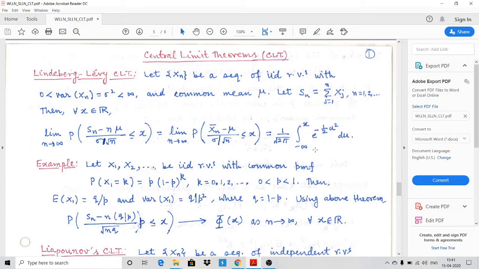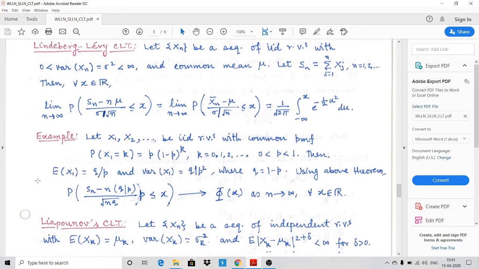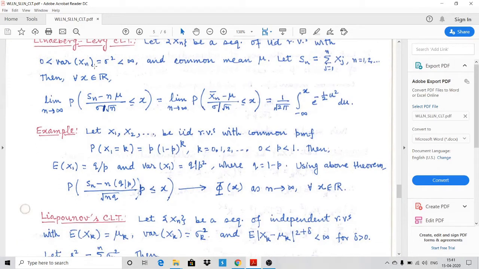So what we are saying is that Xn bar minus mu divided by sigma by root n, this random variable converges to standard normal random variable in law. Example. So in this condition we have to only verify whether variance is finite or not.